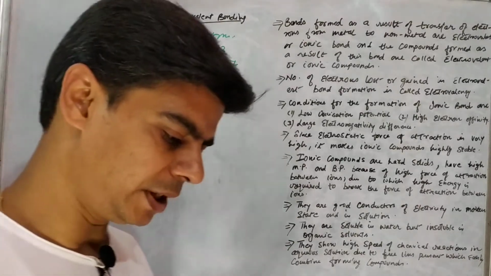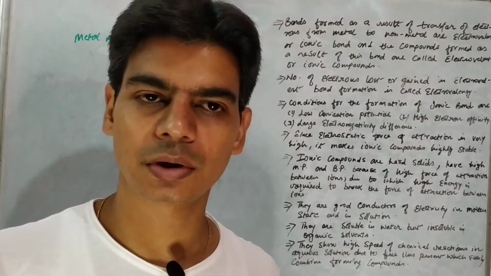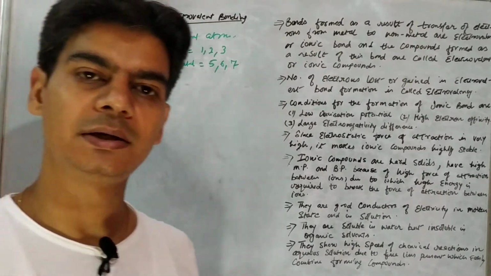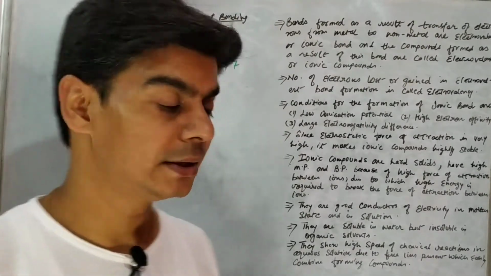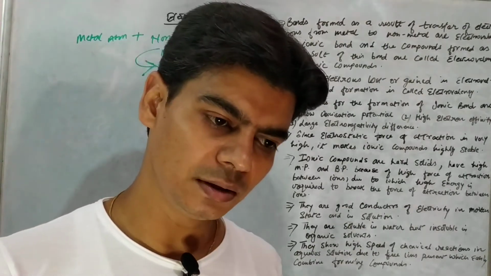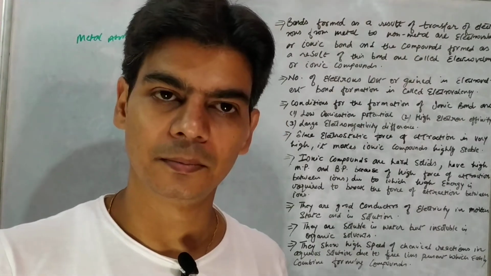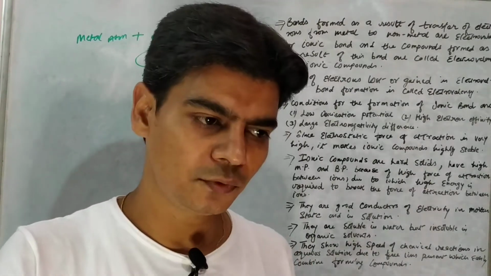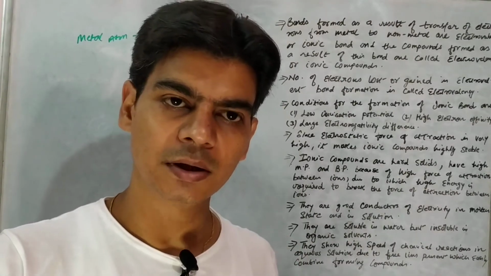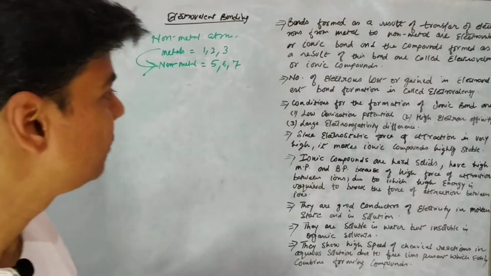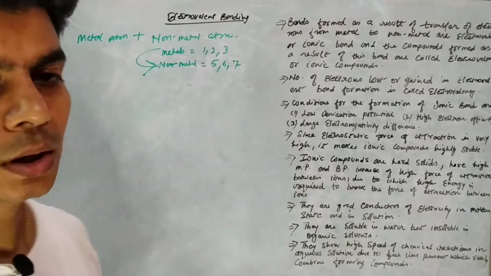Why? Because metals have fewer electrons in their outermost shell, so they need less energy to lose those electrons, and non-metals have more electrons in their outermost shell, so they would need more energy to remove those electrons. So it would be easier for non-metals to receive electrons and form 8 electrons.